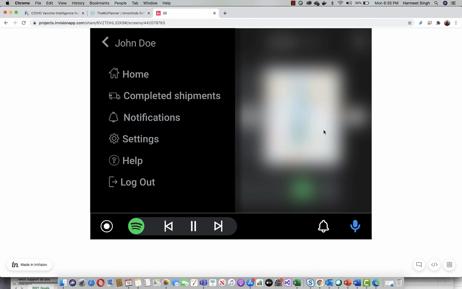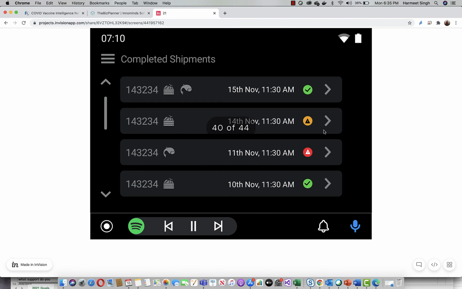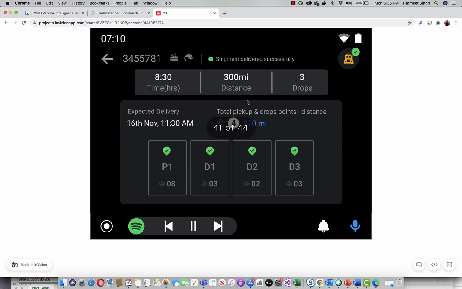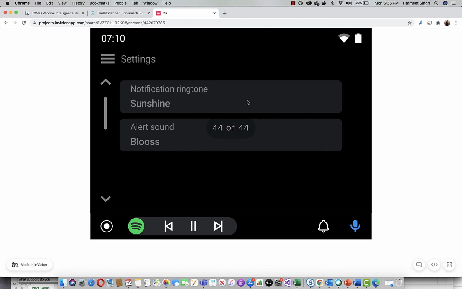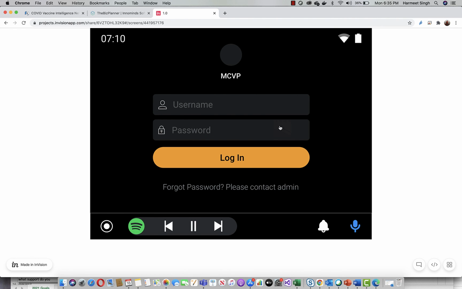So this is the gist, and there are small other features. There are notifications. This shows completed shipments to the driver, and there was an issue here, a warning, there was an error here, the goods got spoiled possibly, etc. Okay, that's about the solution demo of the prototype and the value add that we bring in.